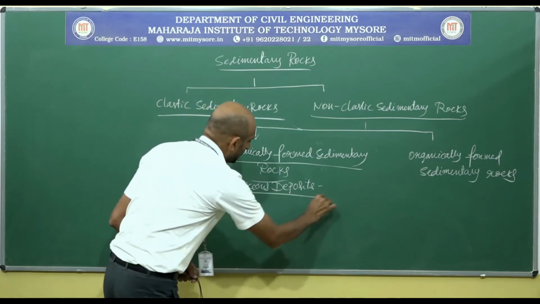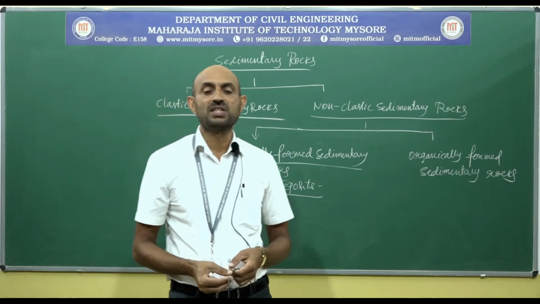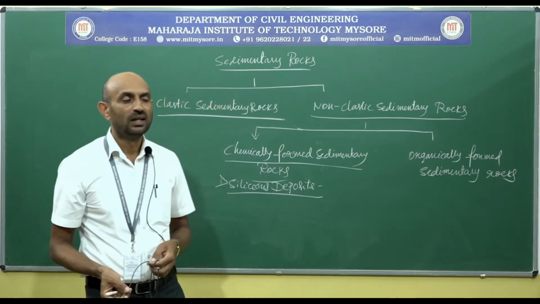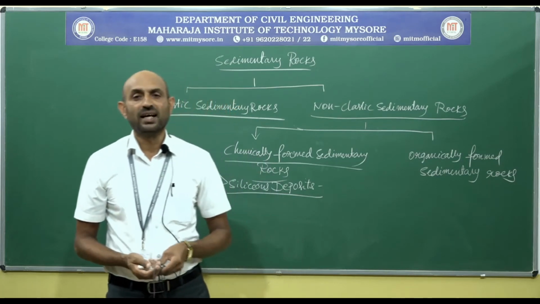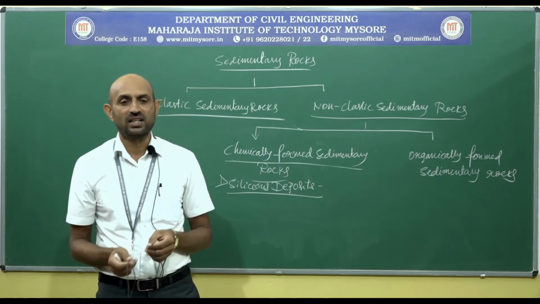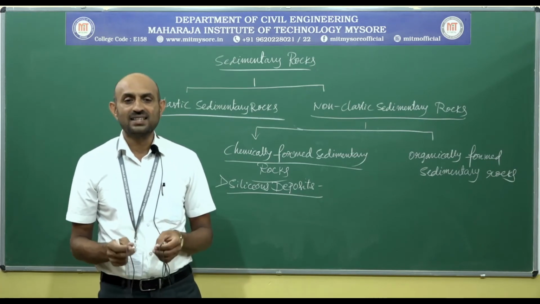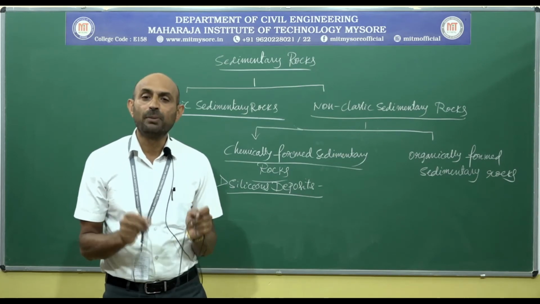Siliceous deposits. When the rocks are formed from precipitation of silica solution. What is precipitation? Precipitation is a chemical process or chemical reaction which causes solid particles to become separated from a liquid.